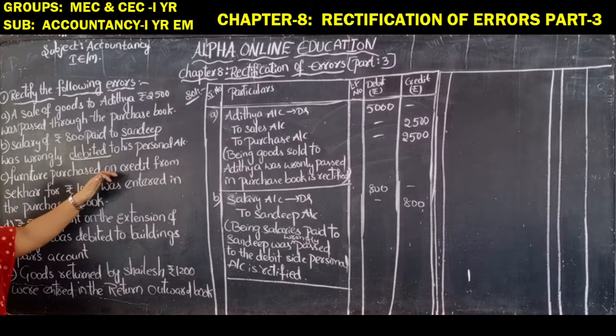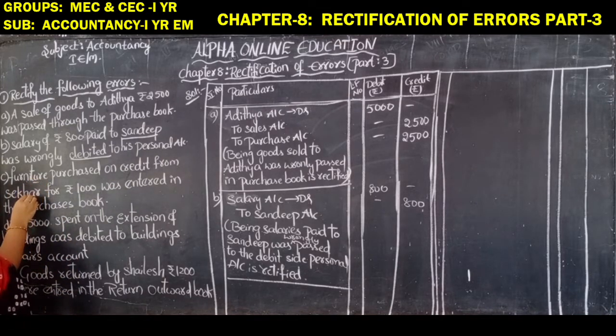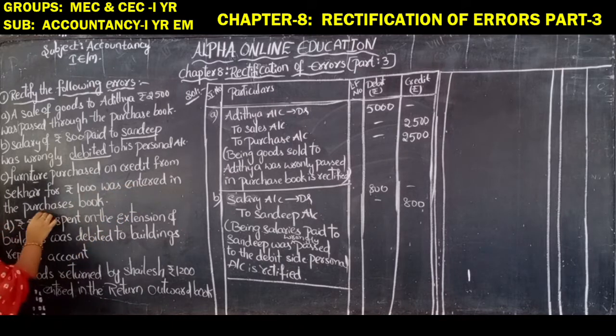Now see the third entry. Furniture purchased on credit from Shekhar. Then what will be the entry? From Shekhar they have purchased on credit, means furniture account debit to Shekhar account. This will be the normal entry. It was entered in the purchase book.